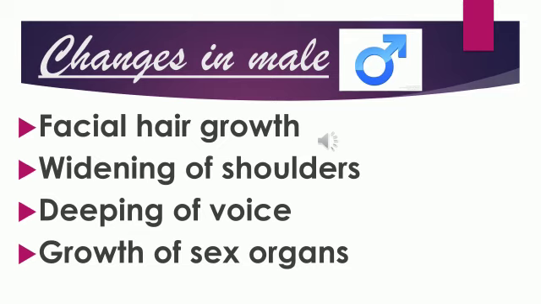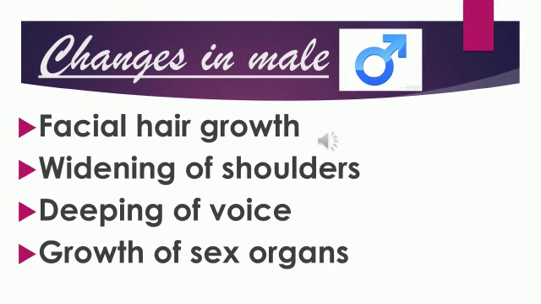Let us see the common changes seen in the case of male, and here is the biological symbol to represent a male. The common changes that can be seen in males are facial hair growth.